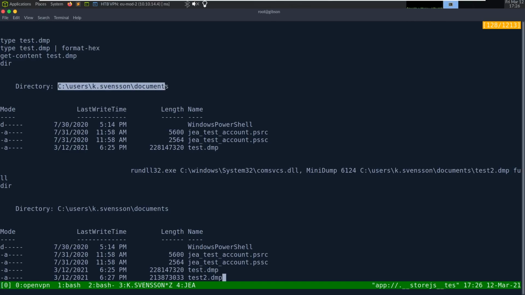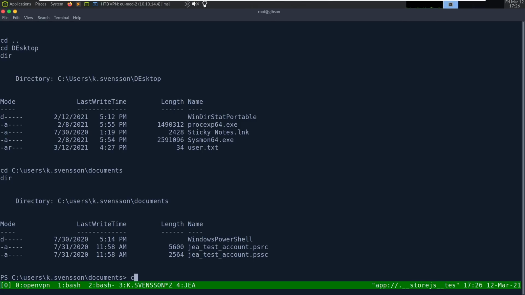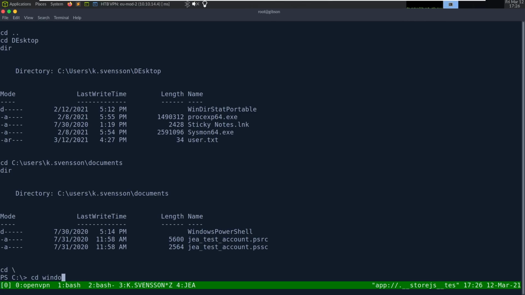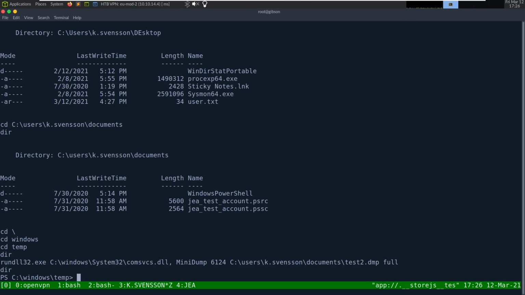I wonder if there was a command that just periodically wiped documents. cd backslash, cd windows, cd temp. Let's run this run DLL command again. Come on. 6124. dir, type test2.dmp.